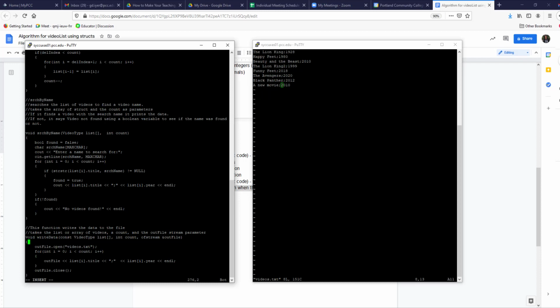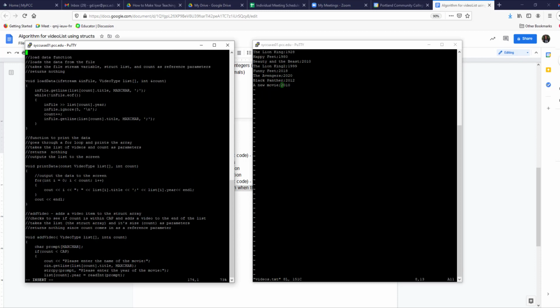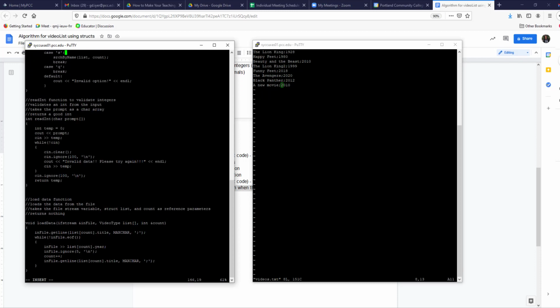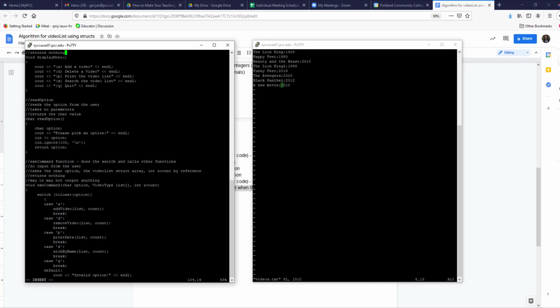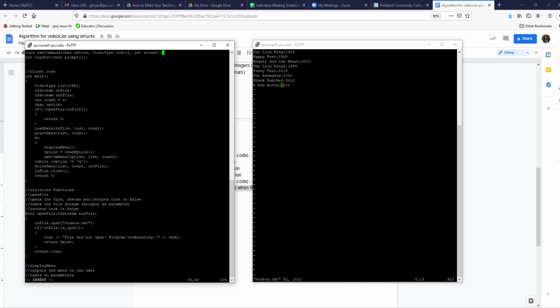Write it to the output file at the end. And where do we call it? If you go back and look in main, I call it when my user says they want to quit the program, and when I'm completely done with the loop. Notice here, my do while loop goes through and does everything.